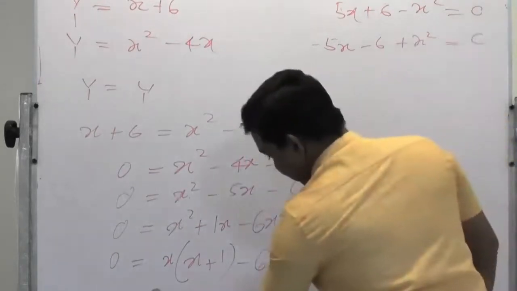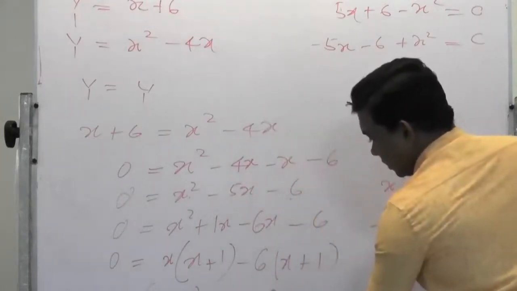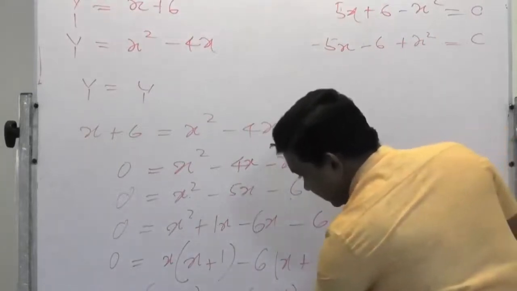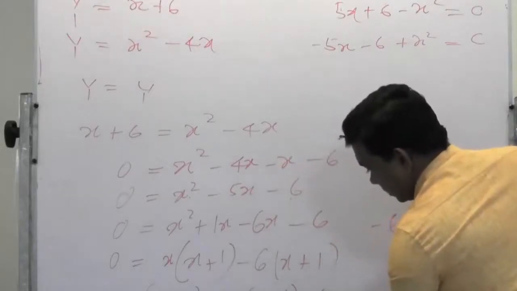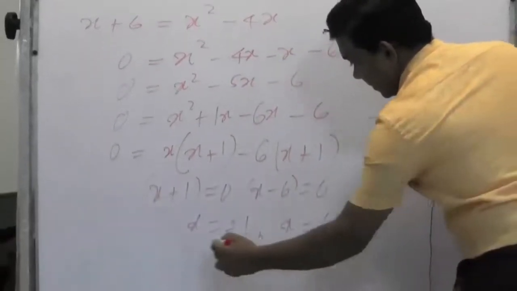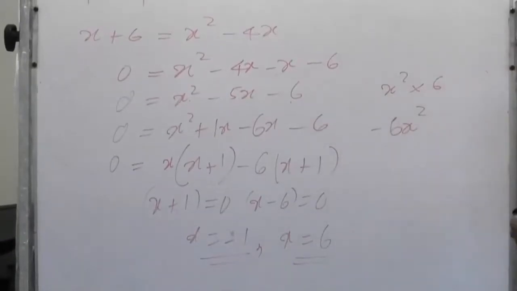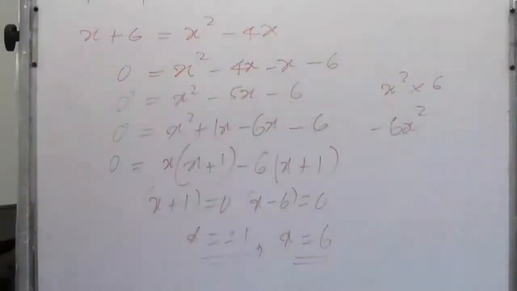Therefore, you can say x plus 1 equals 0 or x minus 6 equals 0, right. Then you can say x equal minus 1 or x equal plus 6. Therefore, answer will be x equal minus 1 or x equal plus 6. Answer A, right. Let's move into question number 25.